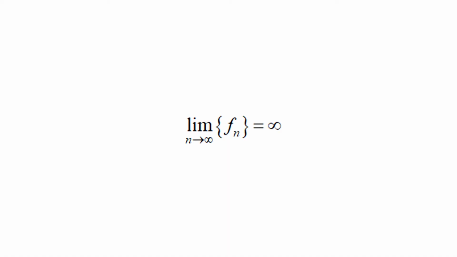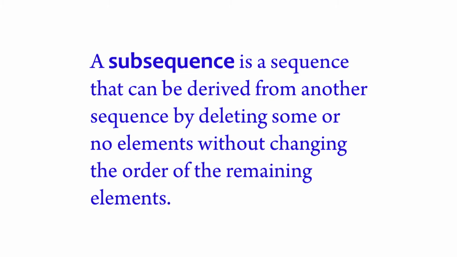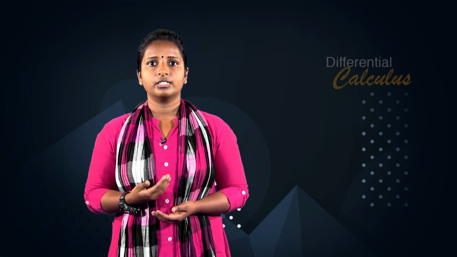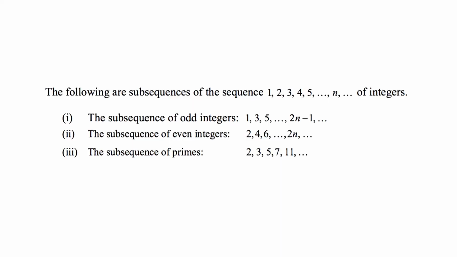is infinity. Subsequences. A subsequence is a sequence that can be derived from another sequence by deleting some or no elements without changing the order of the remaining elements. The following are subsequences of the sequence 1, 2, 3, 4, 5, etc. of integers.